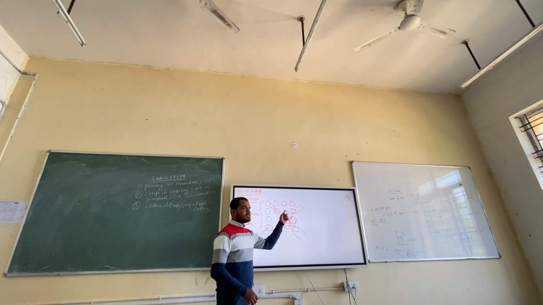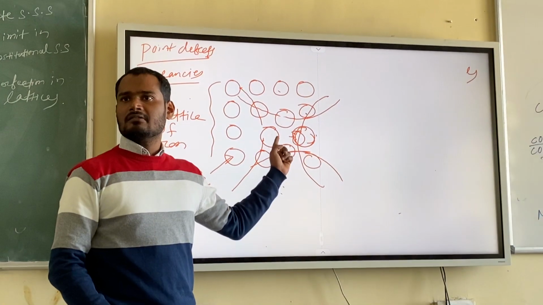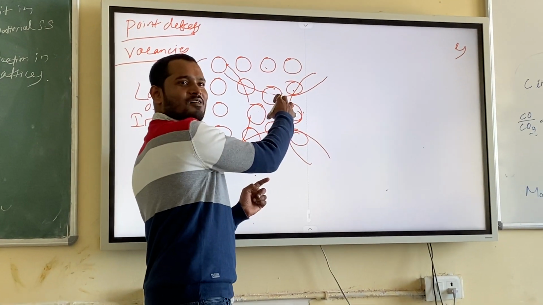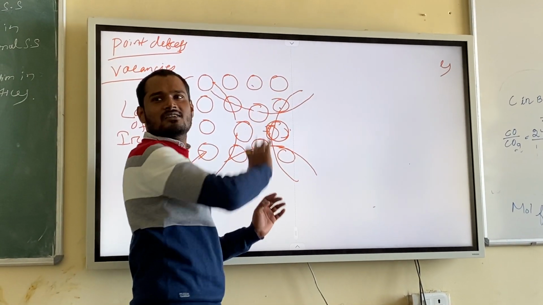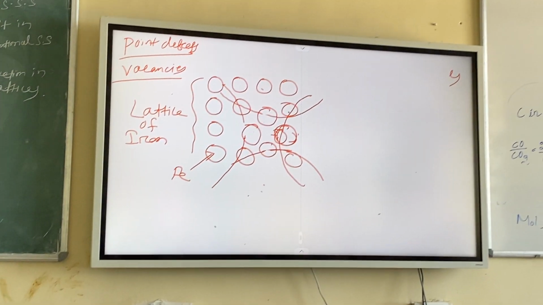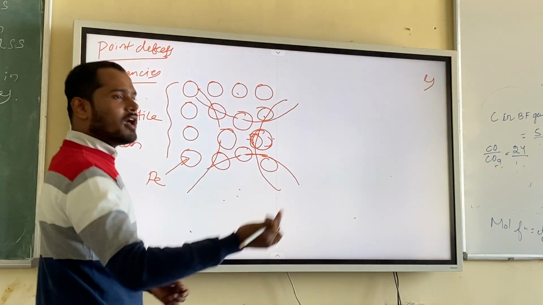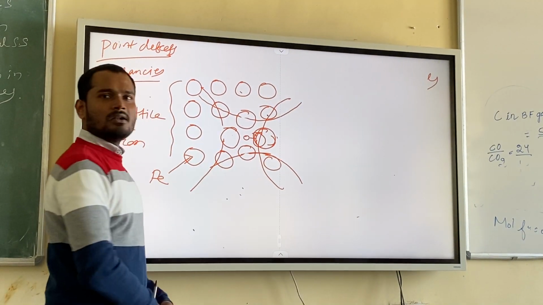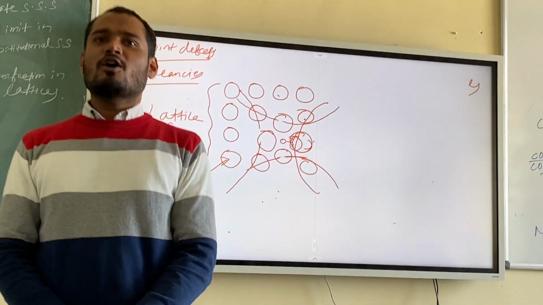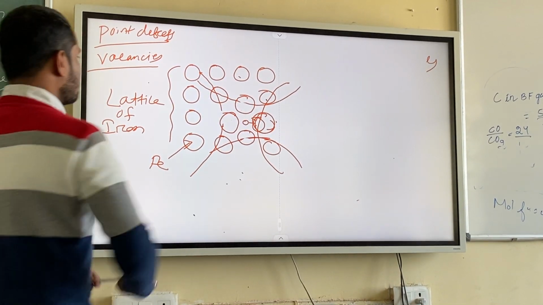So what I mean to say is, surrounding a vacancy there will be a strain. And this strain is which kind of strain? Tension, not compression. If I put a big atom here, what will happen? It will push all the atoms. So that will be your compression. There will be a strain field, and that strain field will be a compression one. It is pushing everyone, right? In the other way, if I put a small atom, what will happen? Again tension will be there. It is okay? Anyways.